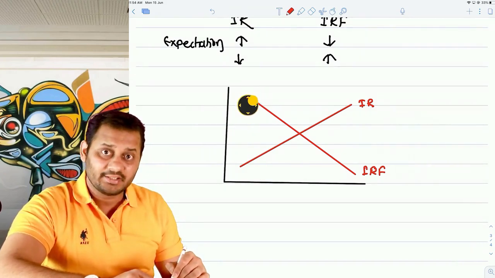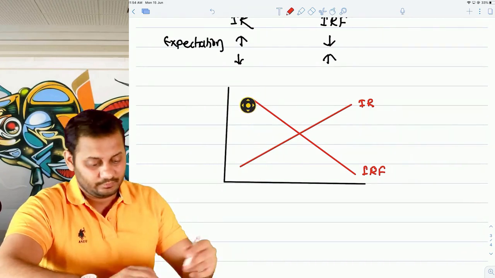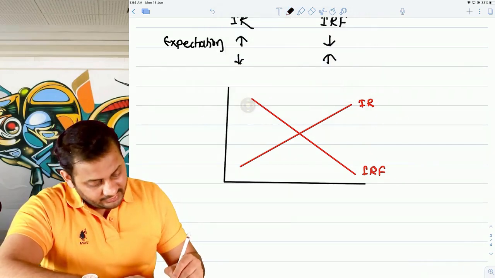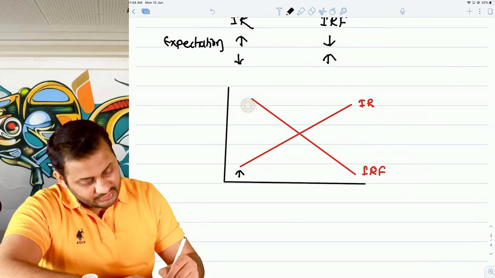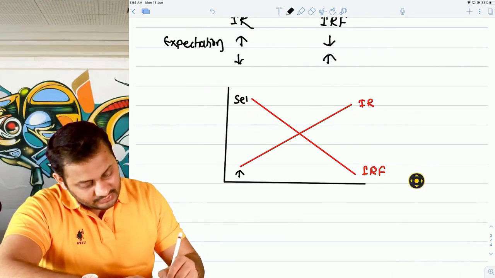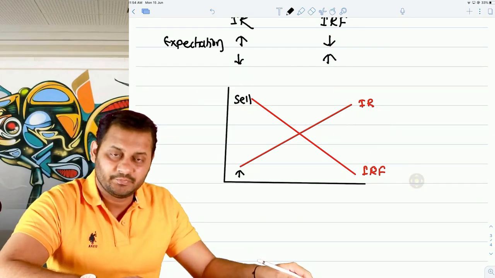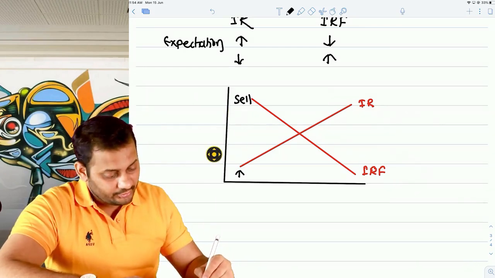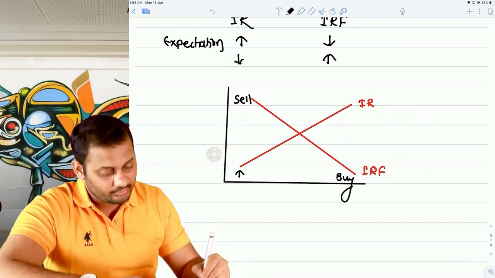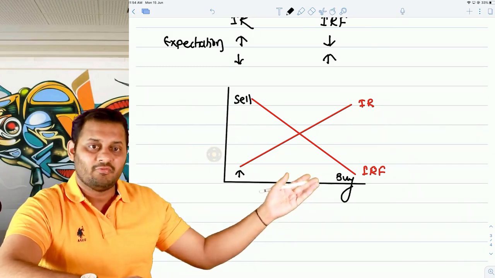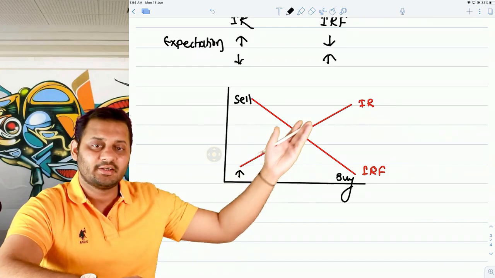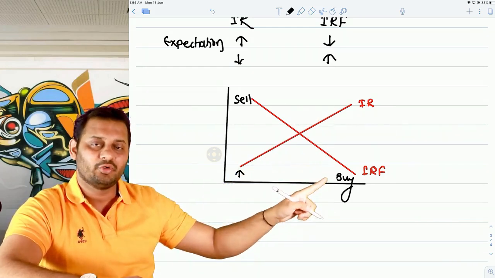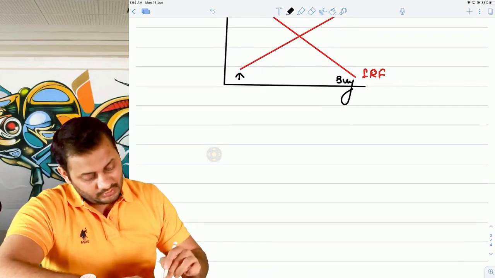At a higher price, you always want to sell. So if the interest rates are expected to increase, you should sell futures. Because if you sell interest rate futures today, in order to close the transaction, you will buy it tomorrow at a lesser price. Why lesser price? Because the interest rates are expected to go up, hence the futures will go down, and I would want to buy at that. Let's take another example.